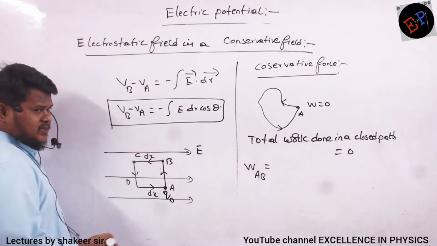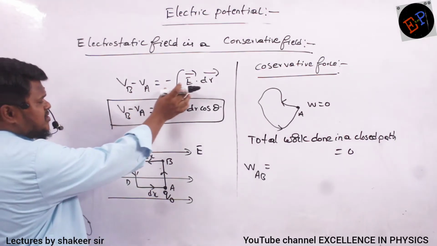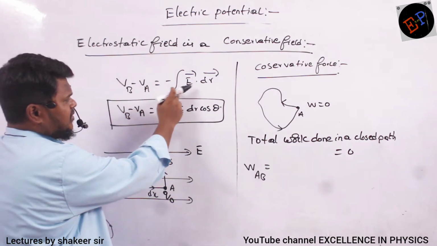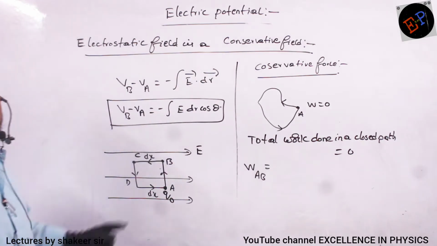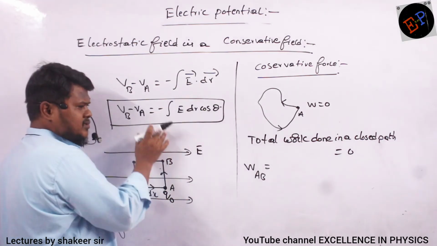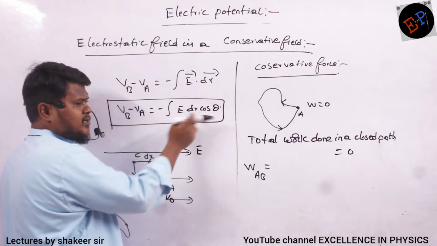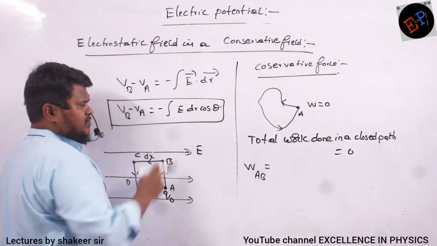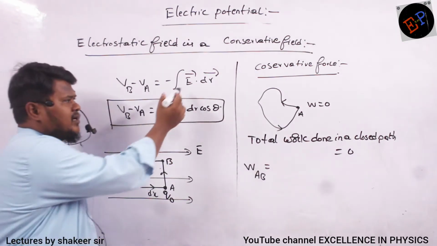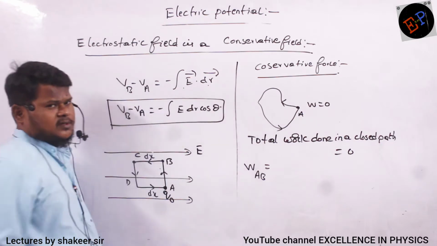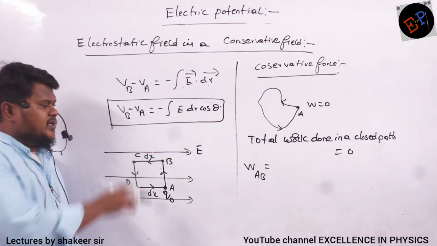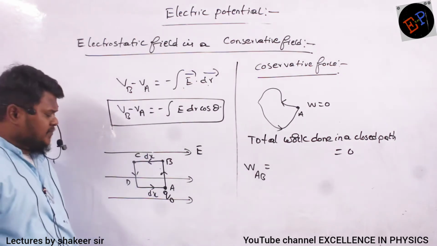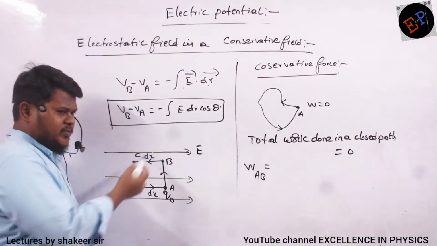See, here potential in vector form can be written like this also. VB minus VA is equal to negative integral of E dot dr in vector form. Or you can write E dr cos theta, because A dot B is AB cos theta only. So E dot dr is E dr cos theta. Now what is meant by theta here? Theta is the angle between the electric field and the distance in which you are moving. E means the direction of the electric field. dr means the distance in which you are moving.